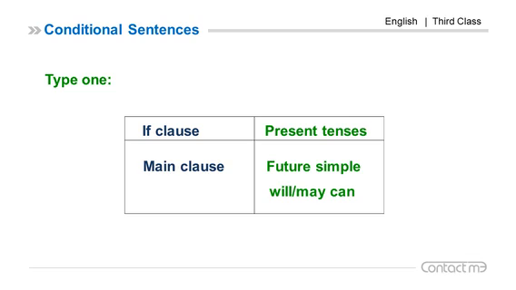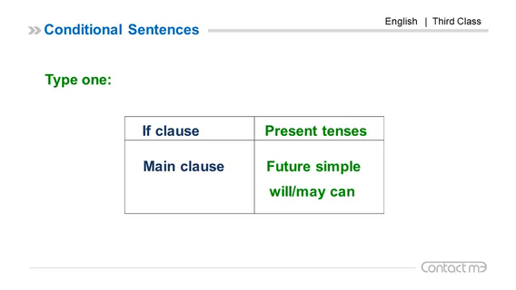The if clause uses present tenses such as present simple, present continuous, present perfect. But present simple is the most common use in if 1, beside present perfect and present continuous. The main clause is in future simple. We use will. Also there is variation in the main clause. Instead of will, we can use may, which expresses possibility, or can, which expresses ability.